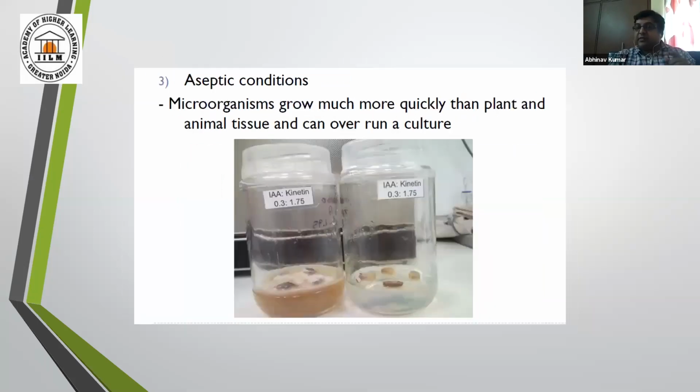In my first lecture, I said that microorganisms grow more quickly than plant and animal tissue and can overrun a culture, can destroy your whole experiment. This is, you can say, the growth of fungus in a jam bottle. It destroyed the whole media and the seeds which were kept on the culture media. Fine. It generally takes 24 hours to 7 days to grow a microbe in a tissue culture experiment, and it can destroy the whole system.